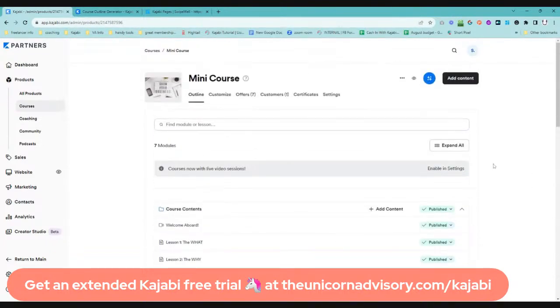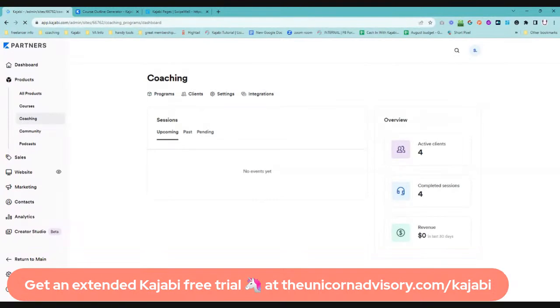But courses are not all that you can do in Kajabi. You are also able to offer coaching. Now, I offer all of my coaching programs through Kajabi, including my VIP days, which is a service based offering. And I've got everything set up in Kajabi. I can take the payment, I can then set up the session times for the one on one work, and it's really helpful. And then I can use the calendar tool.